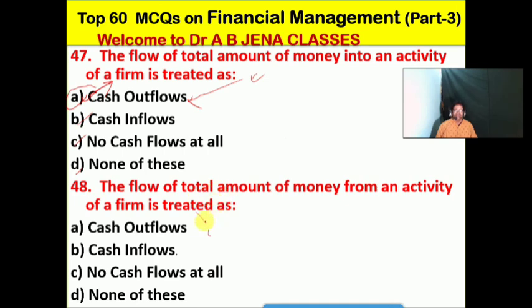So next one we will see. The flow of total amount of money from an activity of a firm is treated as what? A, the cash outflows. B, the cash inflows. So no doubt friends, B is the right option for this MCQ because we have already discussed. The flow of total amount of money from an activity of a firm is treated as the cash inflows.